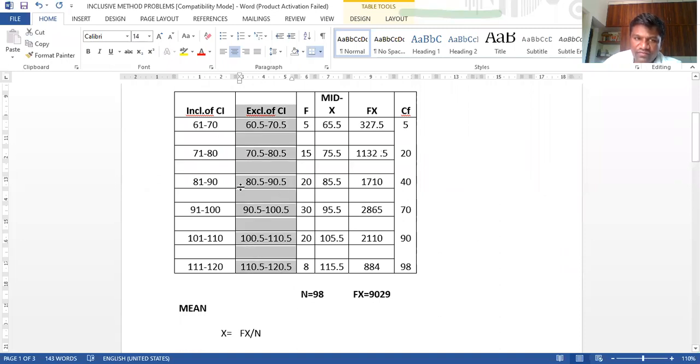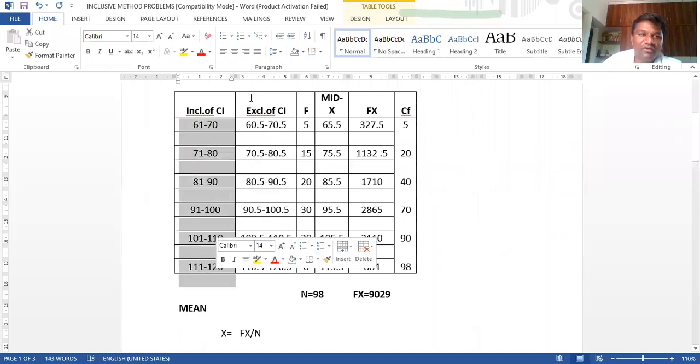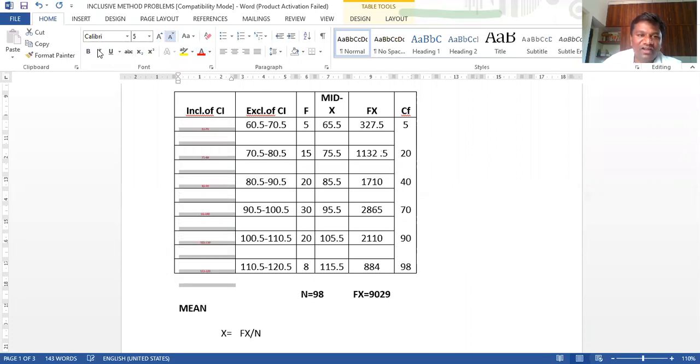This one you forget, because you are already tired, you have already found this one. Mentally you can forget this one. Just a minute, I will reduce it, I think it is not visible to you. Now we can think only of the exclusive class interval. The inclusive has already gone. Now it is the exclusive class interval.